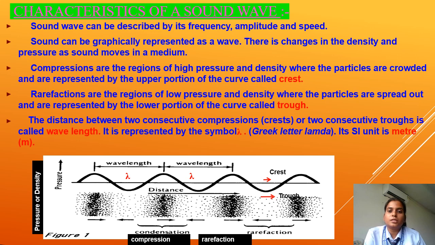Where is the crest and where is the trough? The distance between two consecutive compressions, that is crests, दो crest के बीच में difference, distance, उसको हम क्या बोलेंगे? Wavelength. And wavelength is represented by the symbol lambda, and the SI unit of this is meter. So in this figure, condensation is there, compression is there, rarefaction is there, and crest and trough are there.